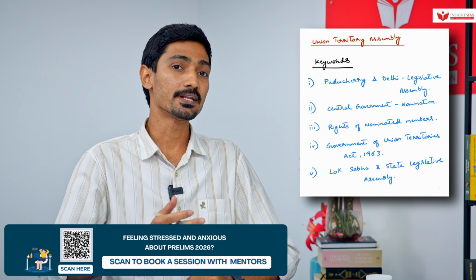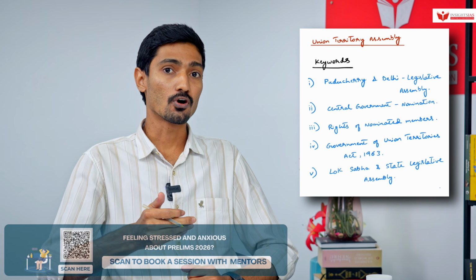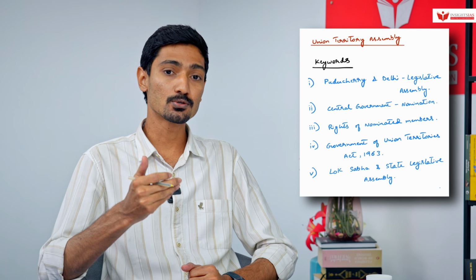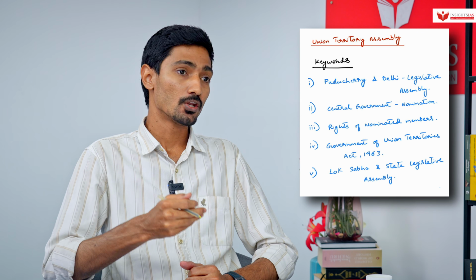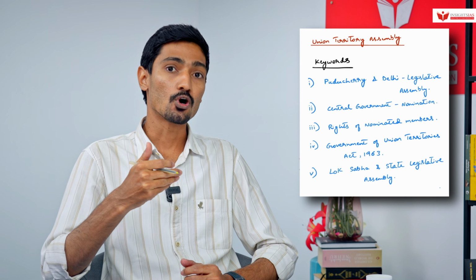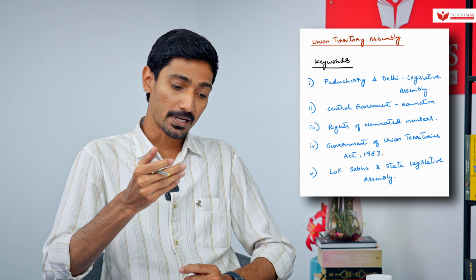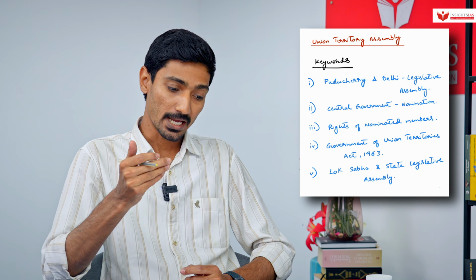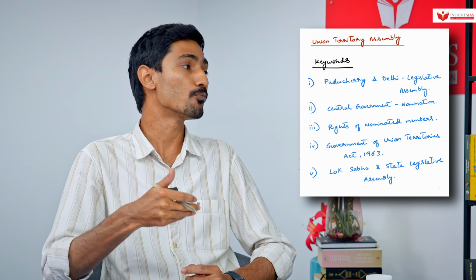Thank you, Chaitanya Ma'am. So the first topic that we see is Union Territory Assembly. Now we see that in the month of August, there were a lot of debates with respect to the nomination of members to the Union Territory Assembly of Puducherry. With respect to the Union Territories in India, we do have the option for legislative assemblies, but that is available only for two, that is Puducherry and Delhi. So we have to know a little bit of basics about this in more detail.